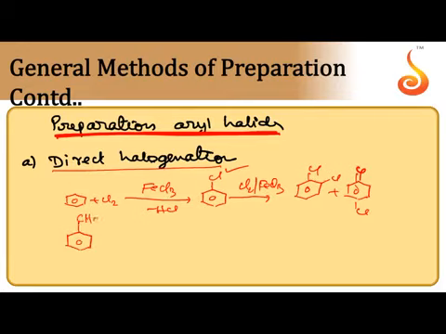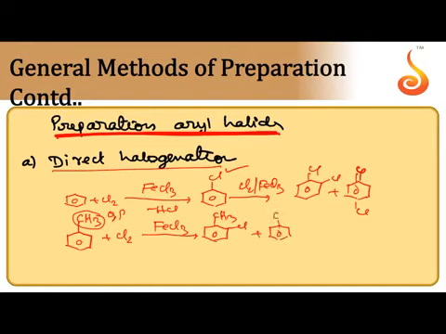Suppose alkyl substituted benzene is taken. When it is reacted with chlorine in the presence of the same halogen carrier, since CH3 is an ortho-para directing group, in some molecules chlorine is attached to the ortho position, in some other molecules chlorine is attached to the para position.